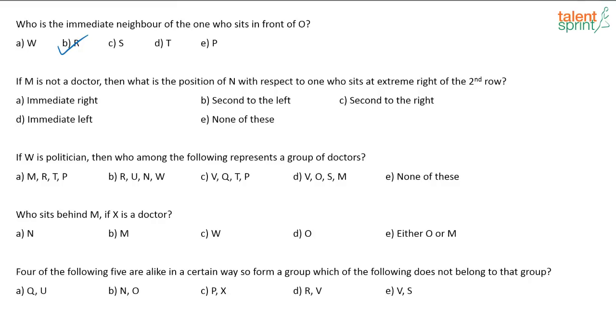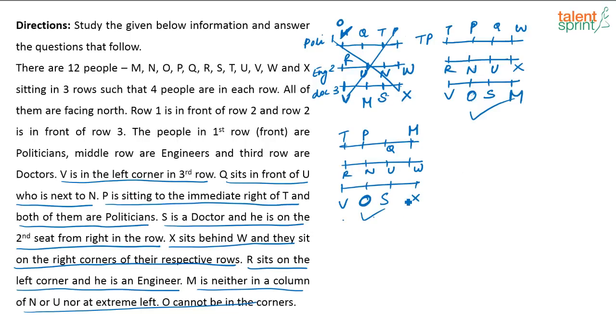Second one, if M is not a doctor, then what is the position of N with respect to the one who sits on the extreme right of the second row? If M is not a doctor, means this is not the condition, that case that we are looking at. So we are going to look at this case.